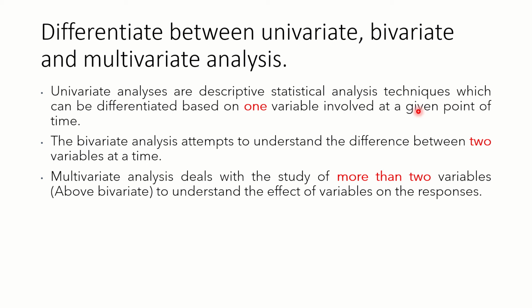The analysis done with one variable at a given point of time. If I do an analysis with one variable at a given point of time, it is regarded as univariate. When I do an analysis with two variables at a time, I call it bivariate. If it is more than two, we call it multivariate. So very simple thing. Please understand, this is a very important interview question as well. Univariate, bivariate and multivariate.